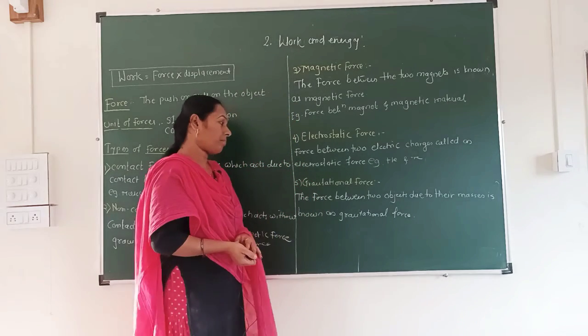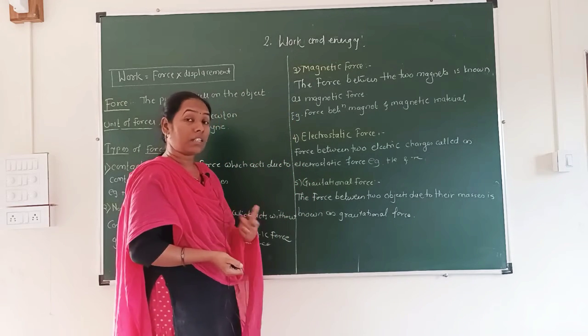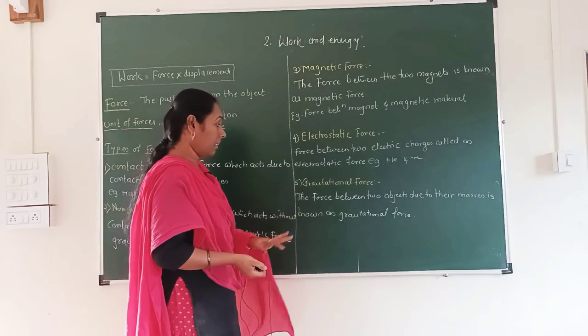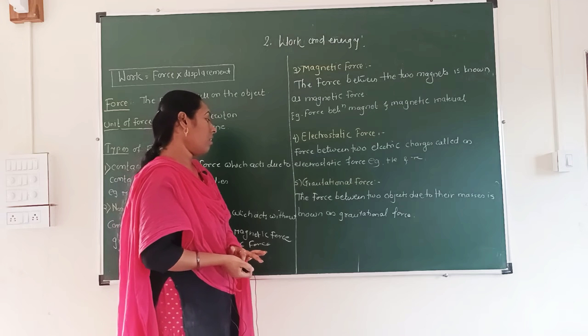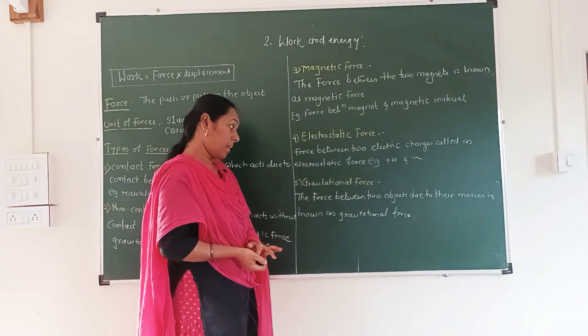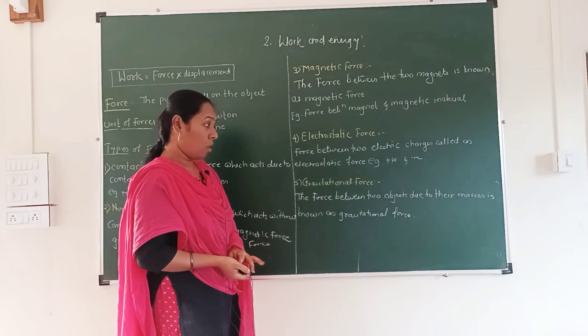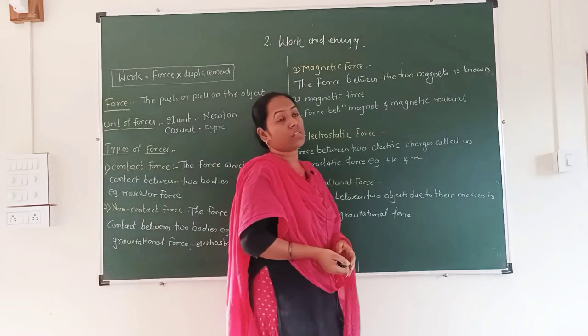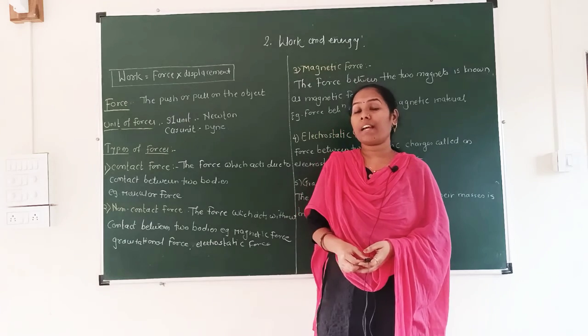Here is another type of force, and that is nothing but the gravitational force. Gravitational force is the force between two objects due to their masses. All of you know that. What is meant by gravitational force?